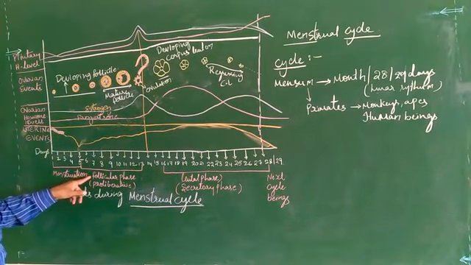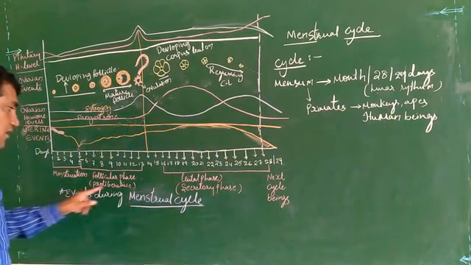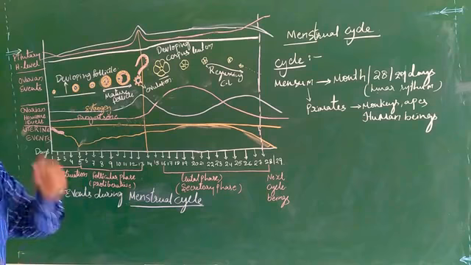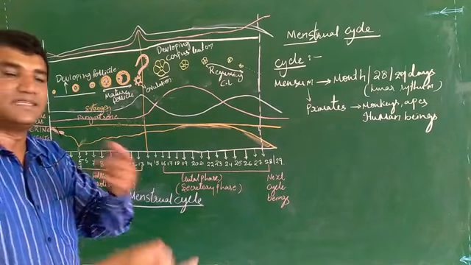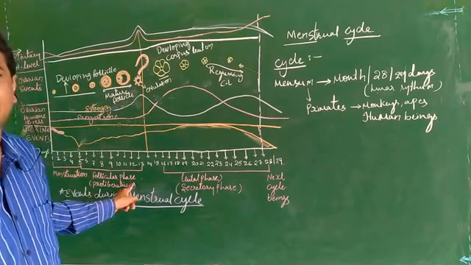As the follicle is growing, it is called the follicular phase, and as the follicle is proliferating or increasing in size, it is also called the proliferative phase.